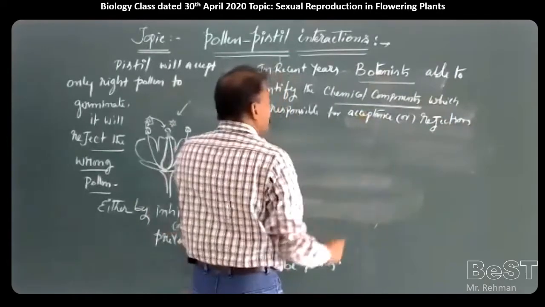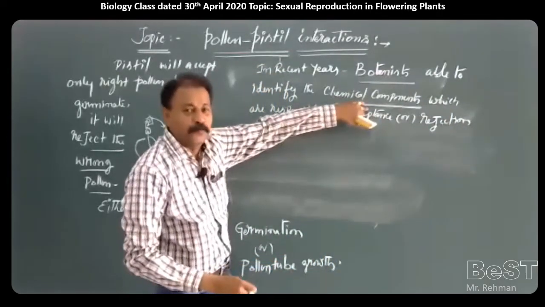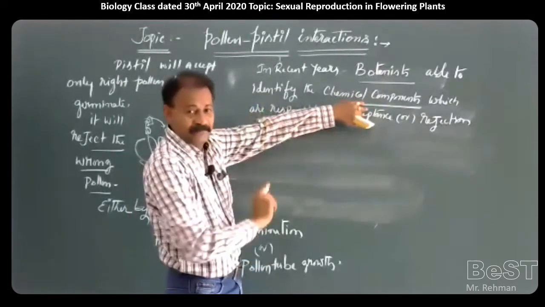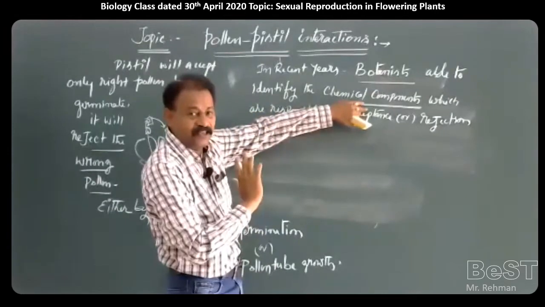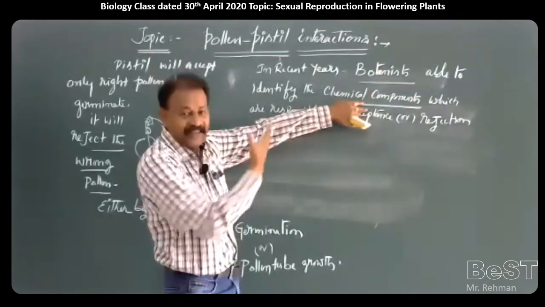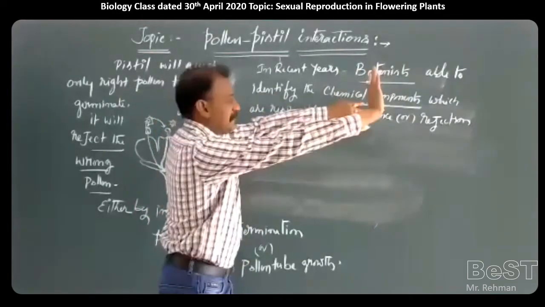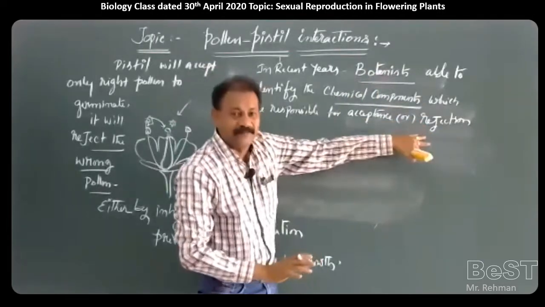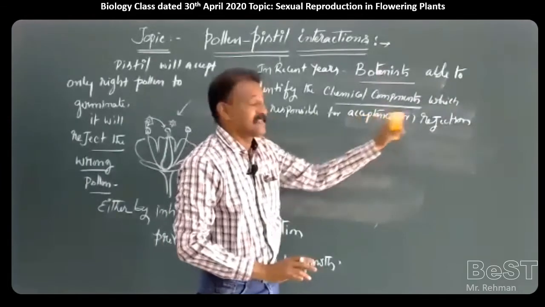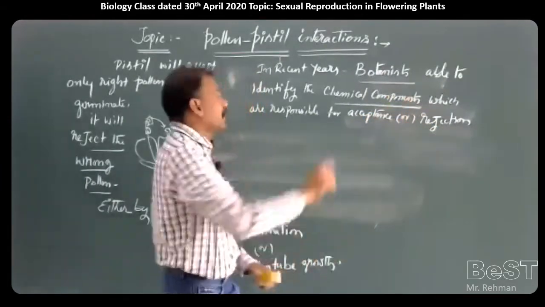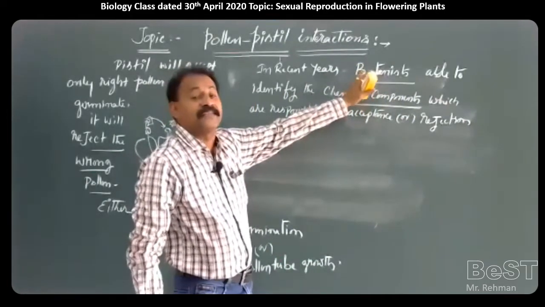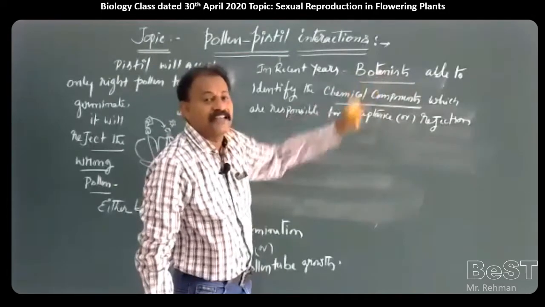Some chemical components are present in the stigma which accept the chemical components of pollen. So there is an interaction between the chemical components of pistil and pollen. Because of this interaction, they are able to allow them or to reject them. Those chemical components which are believed to be responsible for either acceptance or rejection were identified by our botanists in recent years, which improves our knowledge and understanding about pollen-pistil interactions.